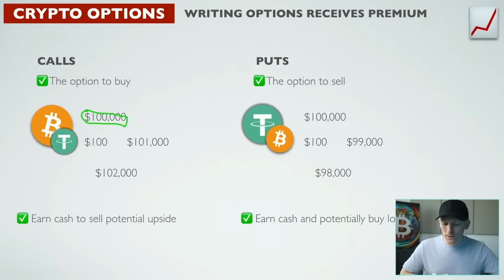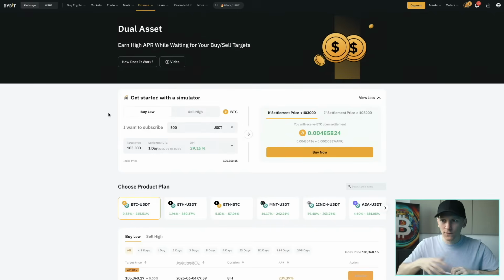So you have to be willing to buy the BTC. I think you need to be looking to buy the Bitcoin anyway. And maybe you buy it, maybe not, but you're going to be earning those premiums anyway. Maybe you want to be doing this if you actually don't want to buy the Bitcoin and you think the prices are rising, then you just want to be writing puts because you're going to be earning those premiums, and the option will never be exercised. But you have to be willing to actually be buying the Bitcoin, and if you do, you'll be buying it at a slightly higher price than you could have if you just waited anyway.